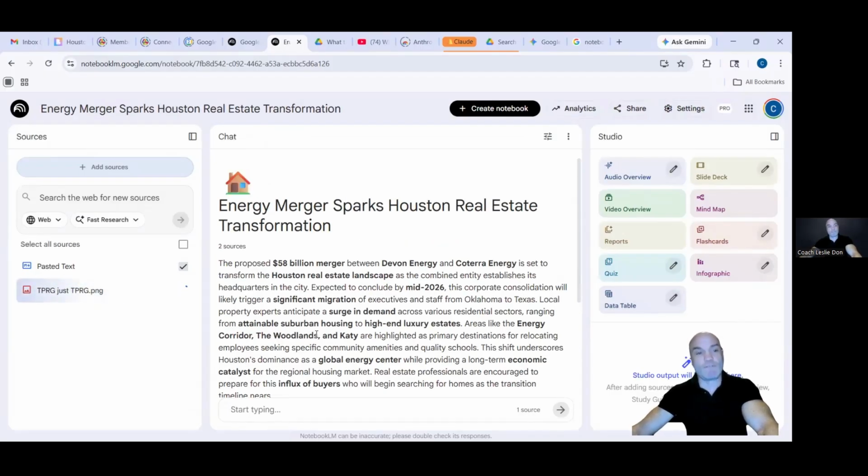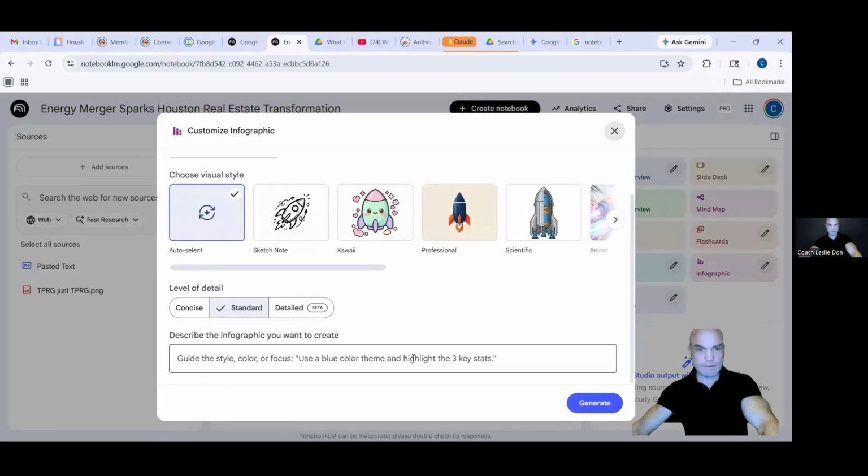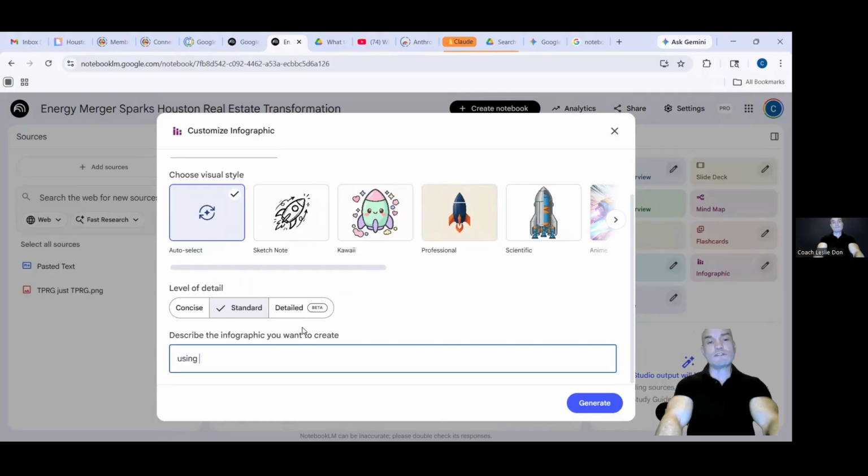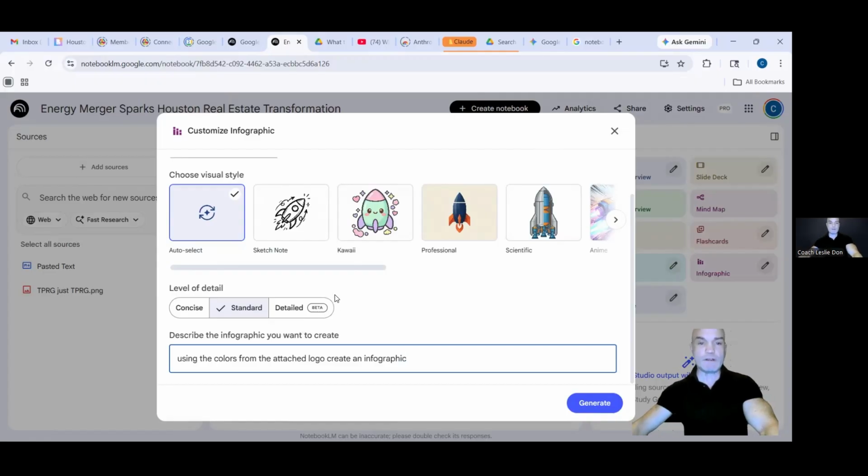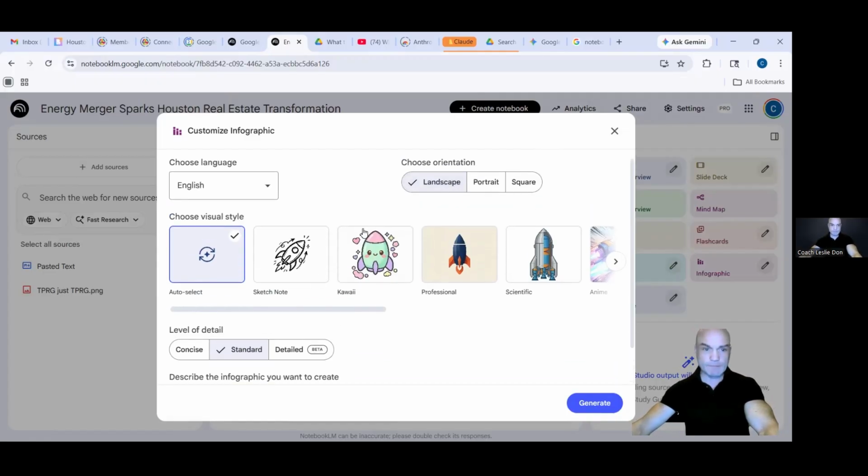And I'm going to create an infographic. And see where's the infographic? I'm just going to click on that little pencil over there. And down here in the description, using the colors from the attached logo, create an infographic. Now up here at the top, I want landscape, and I want it concise because if it's standard or detailed, it's just too busy. And we're going to click generate.